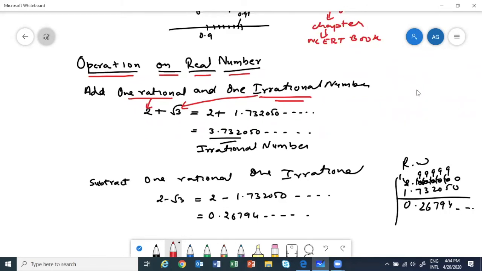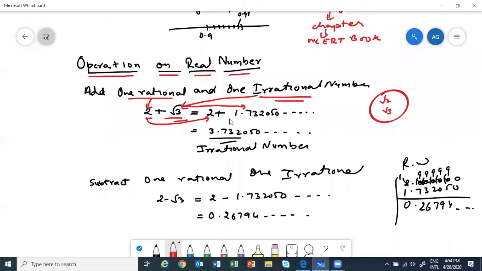For those of you who understood, good. Those who haven't, because one student said they didn't understand. So Ayan, see, we had 2 plus root 3. Now 2 is 2 here. Root 3's value I have found out. We should remember the values of root 2 and root 3 at minimum. We should always remember.